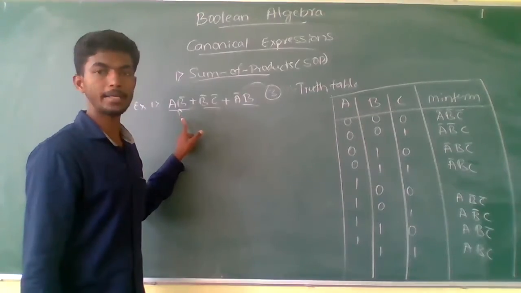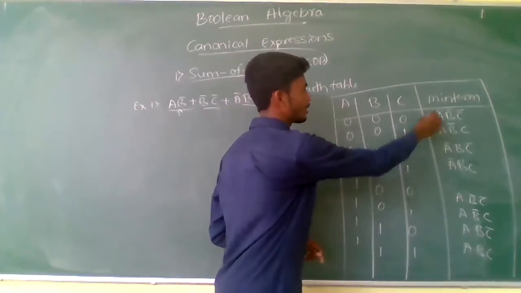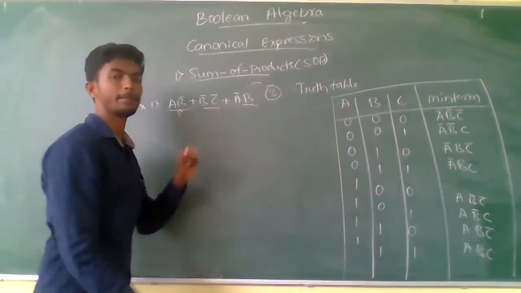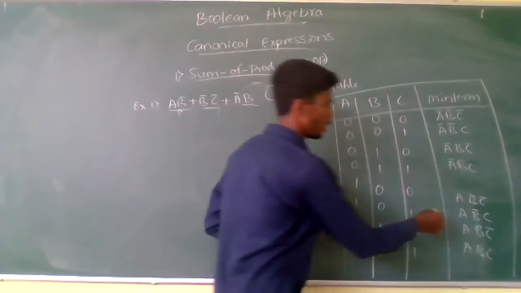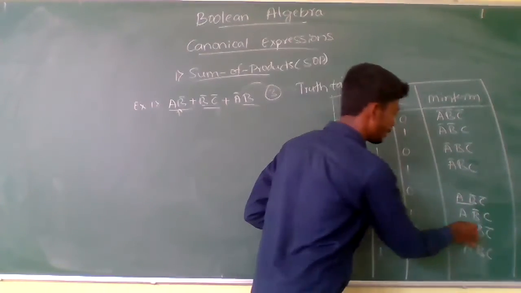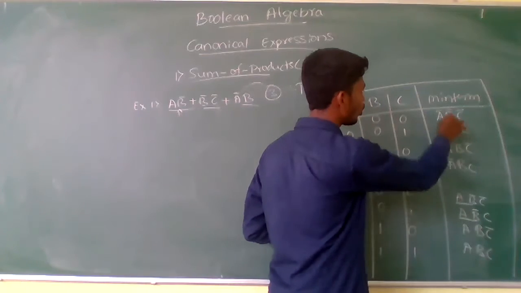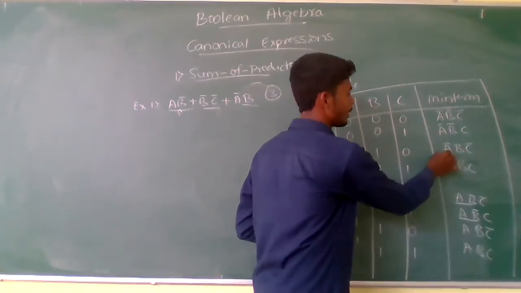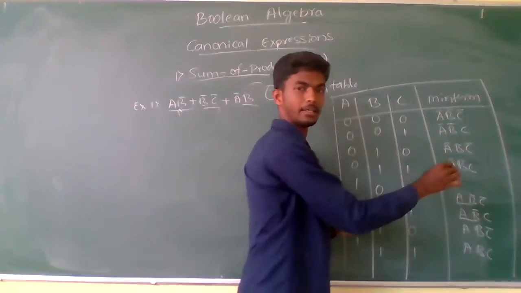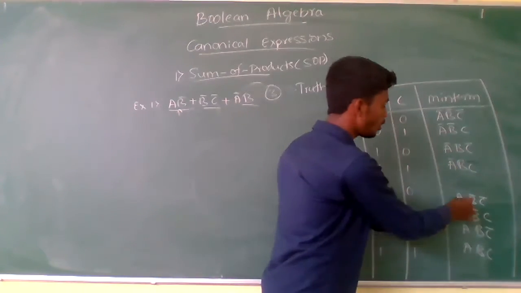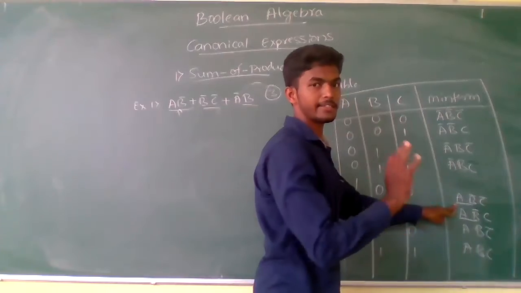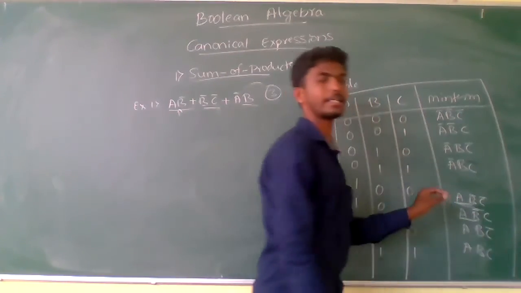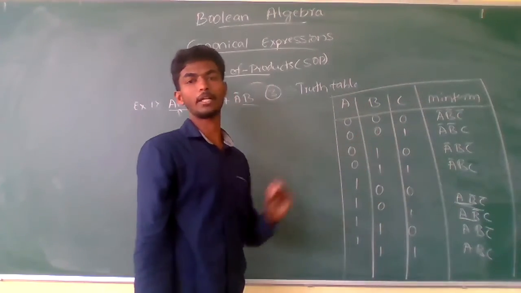For A, B complement, just observe wherever A, B complement is available. There is no, only A complement, B complement is there. A complement, B complement, A complement, B, A complement, B. So leave all those. We need just the terms containing the product term A B complement.